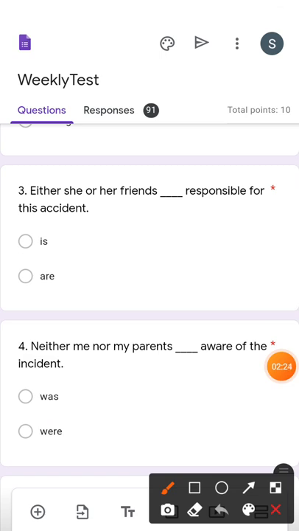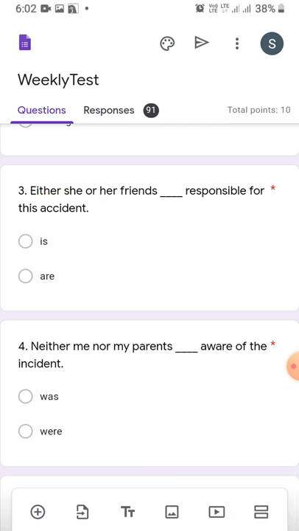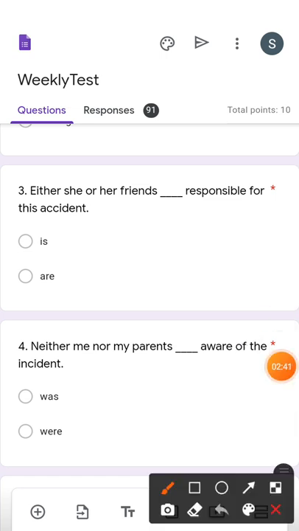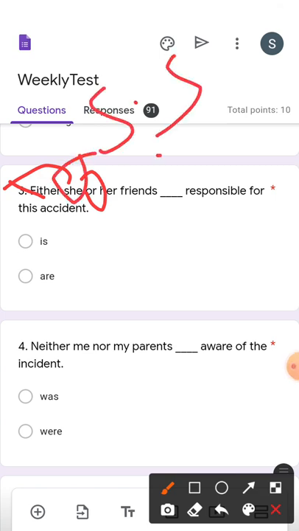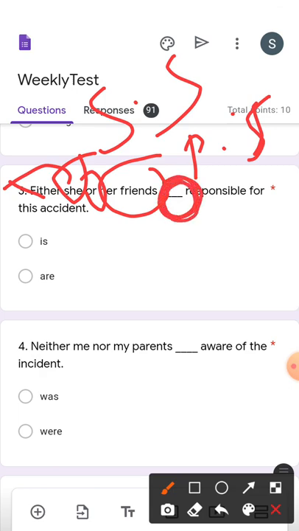Now let us see the third sentence. Either she or her friends dash responsible for this incident. Is or are is already given in the option and we have to choose one. So let us see. See here in this sentence, either or is given. Either or is a phrase. Whenever either or is given and one subject is singular, she is a singular subject, and her friends is a plural subject, whenever two subjects are given and one is singular and another is plural, then the verb, this blank where the verb will come, near to this, which subject is there?